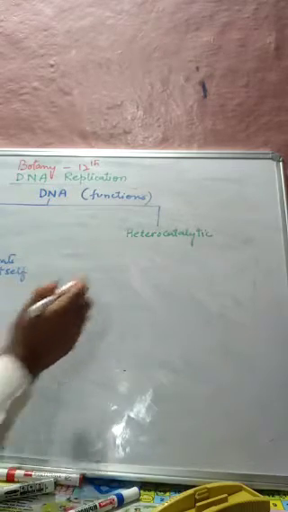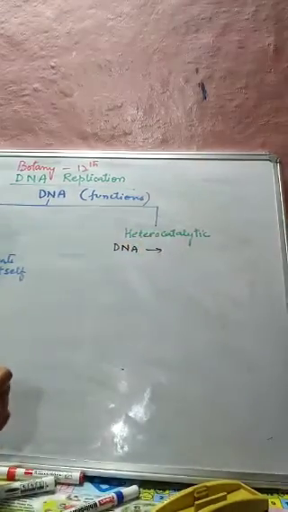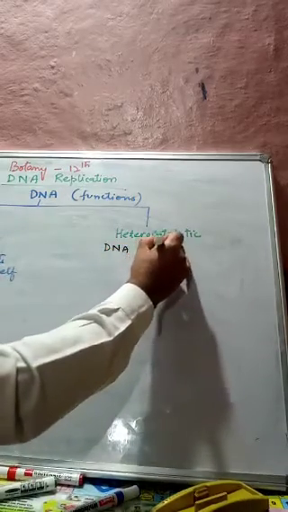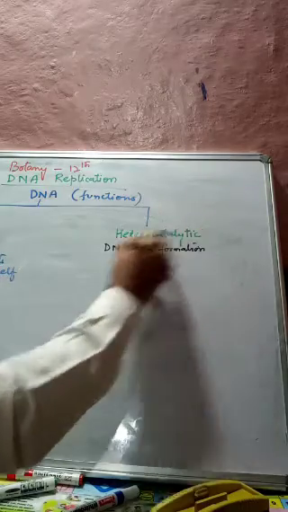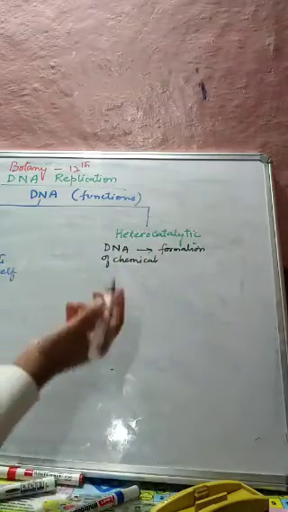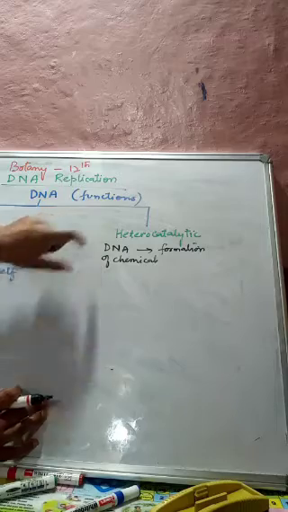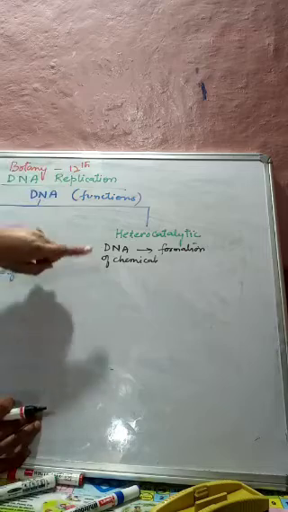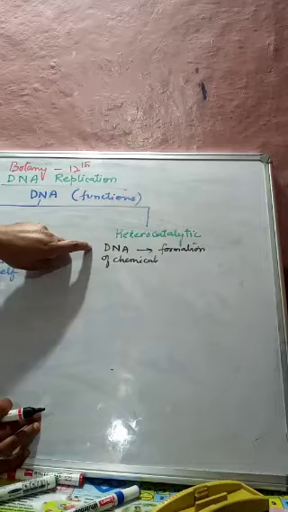But here the DNA directs the formation of chemicals other than itself. DNA does not make another DNA here, but different chemicals are formed from this DNA.